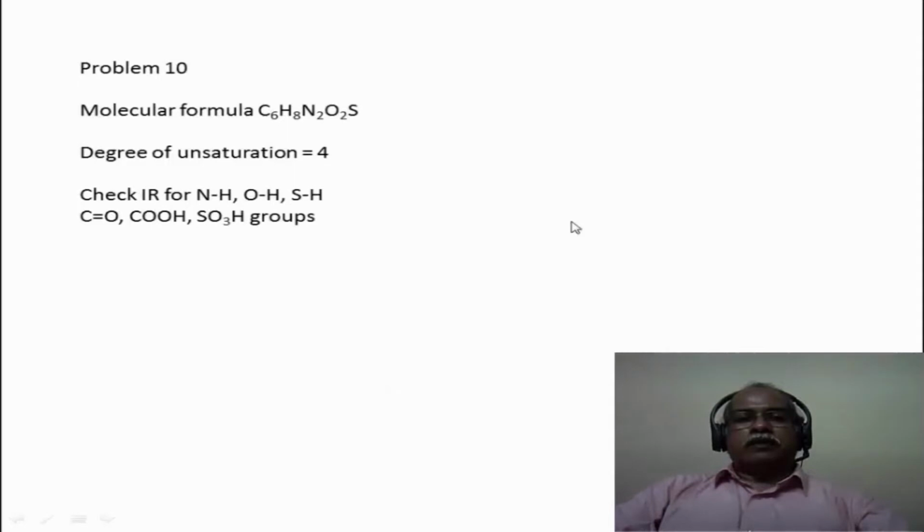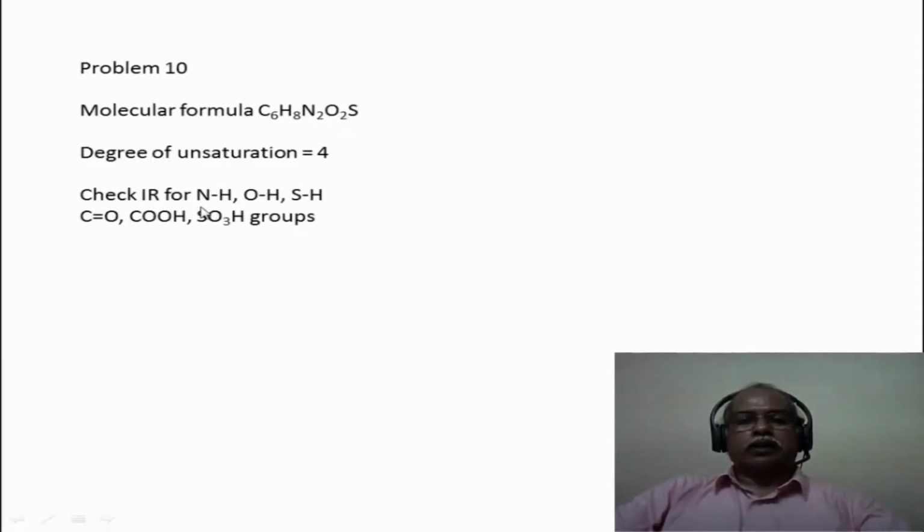The molecular formula is fairly complex, C6H8N2O2S. So it is a sulfur containing compound. The degree of unsaturation is 4 in this particular case. Because of the presence of nitrogen, oxygen and sulfur, we have to check for many functional groups in the infrared spectrum of this particular compound.